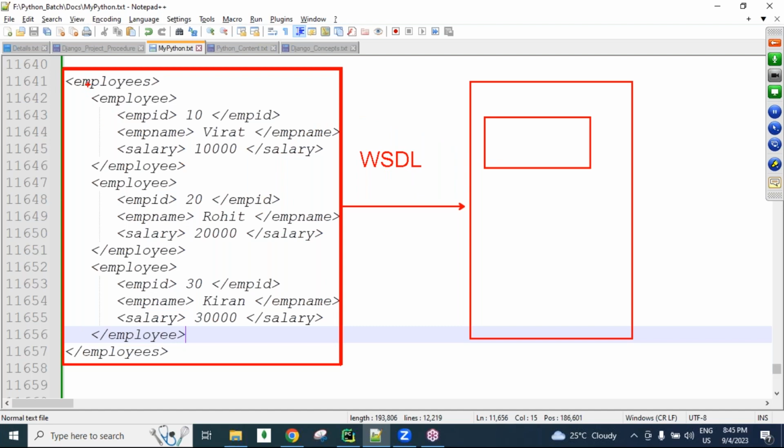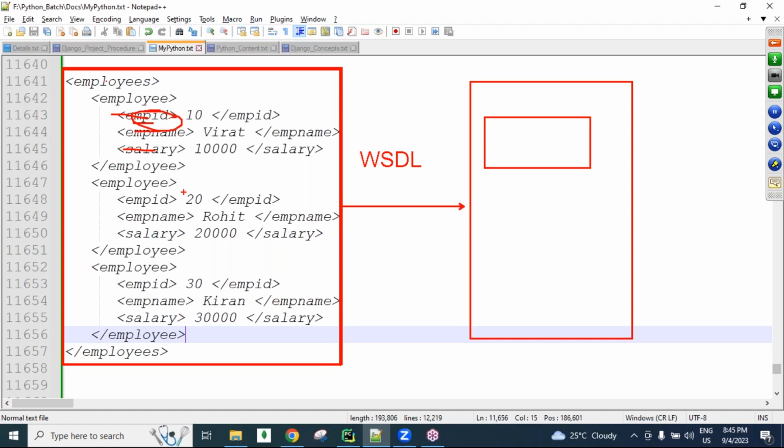And one more problem is that a computer can understand XML data more easily, but as human beings we do not understand it as easily as JSON data. So the XML object is more complex to understand. Here, all the main tags are given, like employee ID, employee name. For this employee ID, we use some attributes, like whether it is unique. If you create it like that, you get a lot of complexity. If the employee ID is unique, then we write unique equal to true along with the tag, so the time complexity increases.